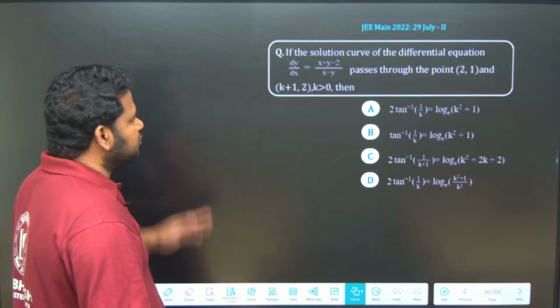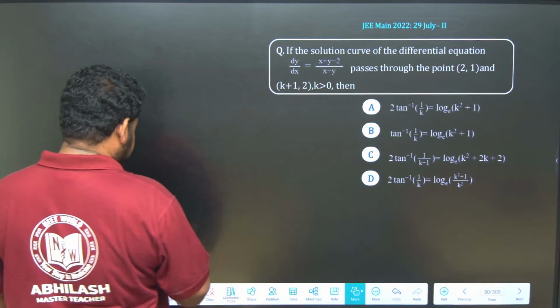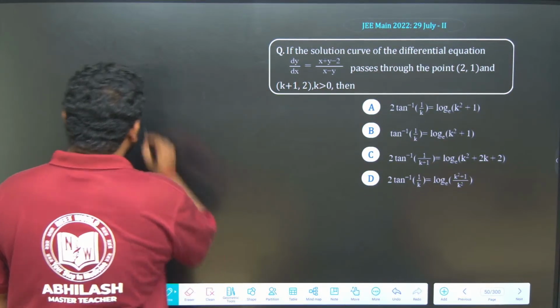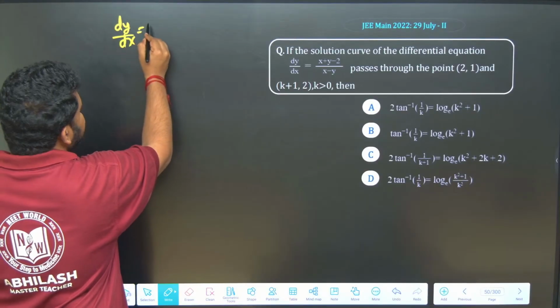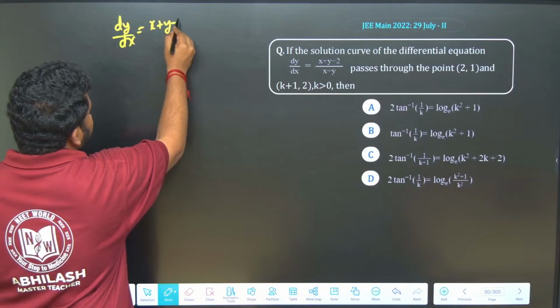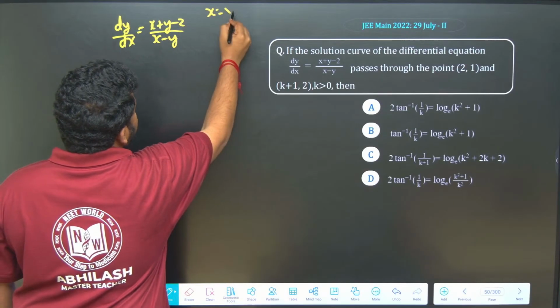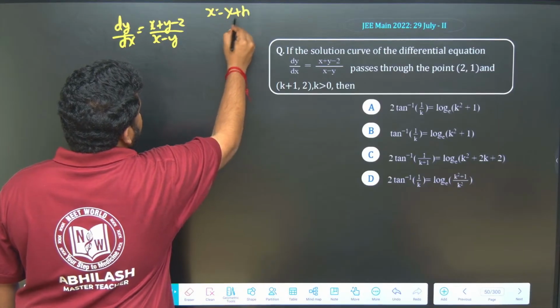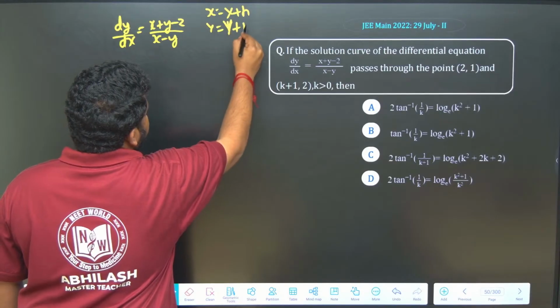So, how to solve this equation? First, they have given small dy/dx. So, dy/dx is equal to (x + y - 2)/(x - y). Put x = X + h, and y = Y + k.